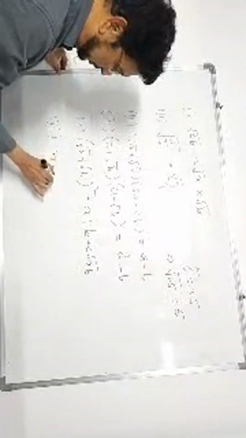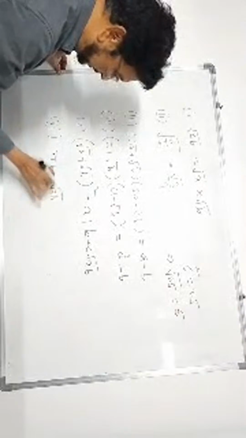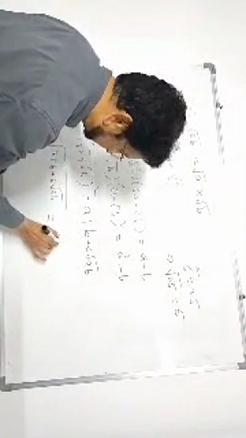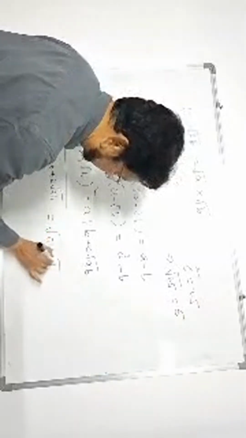Same way we shall write this information in reverse order. A plus B plus 2 root AB, its square root is how much? Root A plus root B. Same we have written.